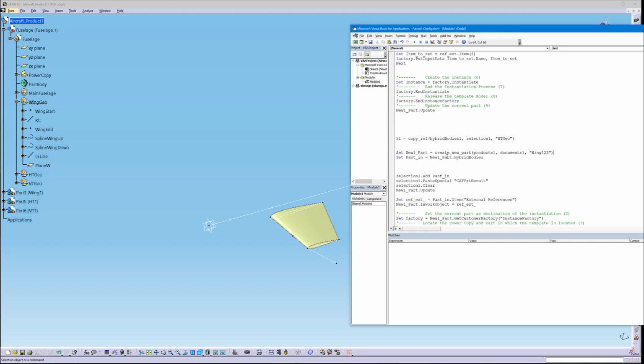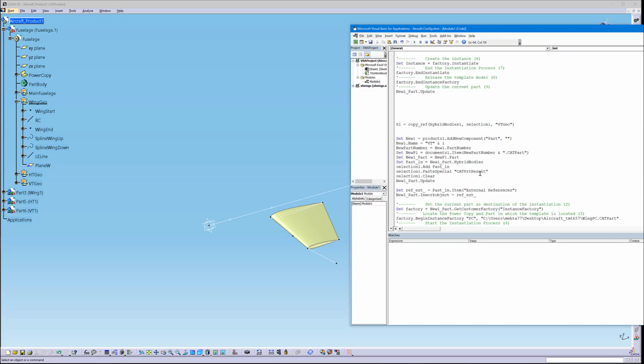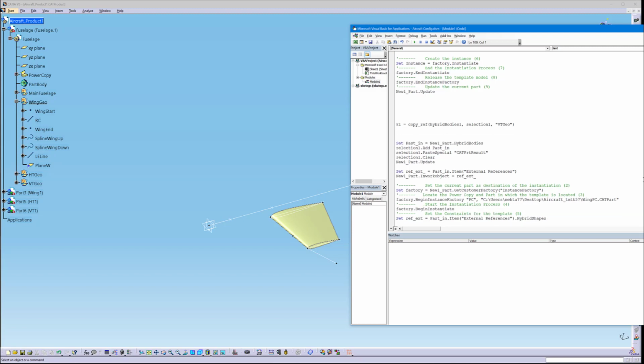And instead of Wing 1, 2, 3, let's call this one HT 1, 2, 3. And then I will do the same thing for the last one. Just remove that.